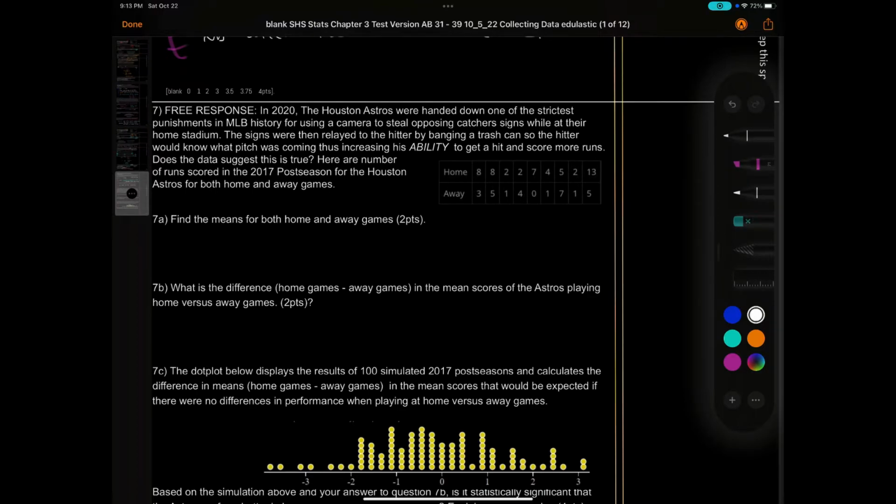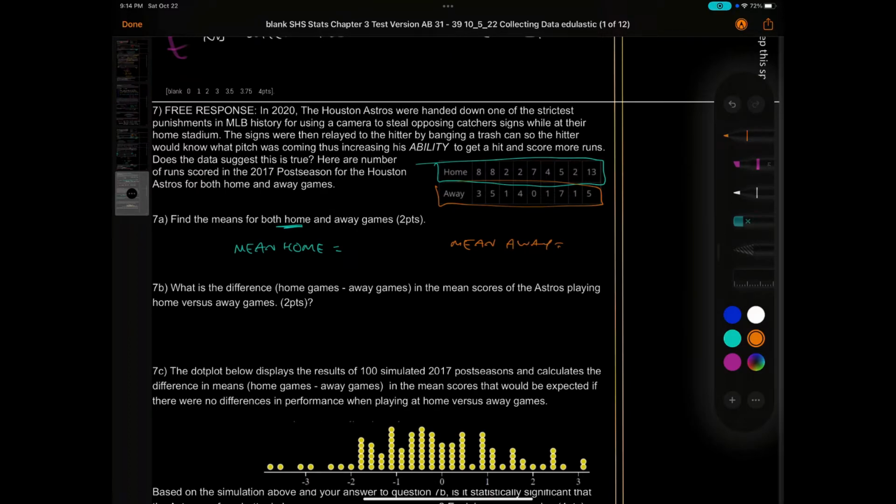Does the data suggest this is true? Here are the number of runs scored in the 2017 postseason for the Houston Astros for both home and away games. A, find the means for both. So I'm going to just select the color. Home is going to be this light blue color. So I'm going to say the mean for home, which we're going to find. And then we'll use orange for away. Mean for away. This is how many runs they scored.